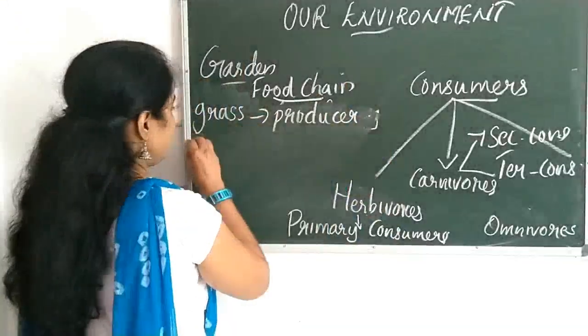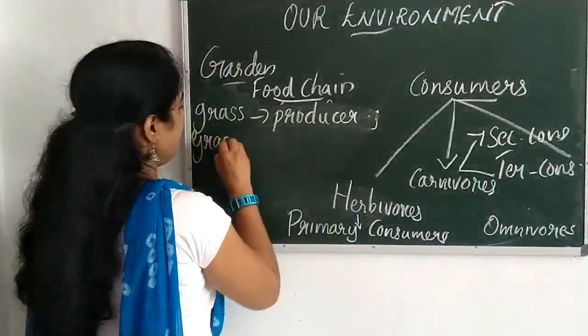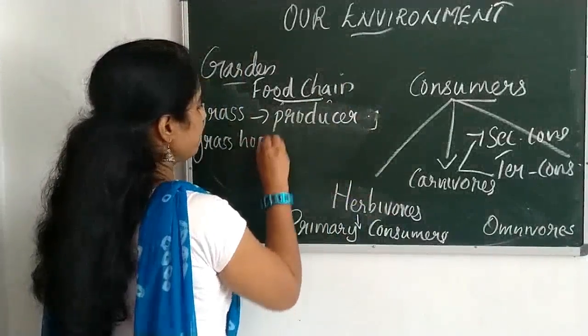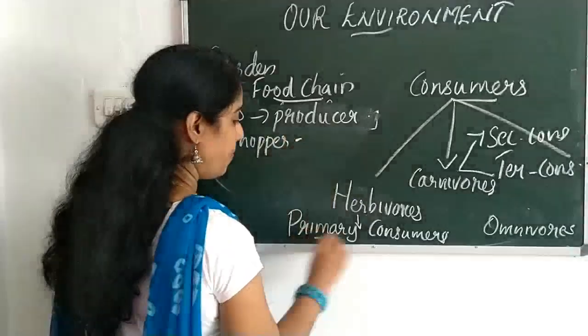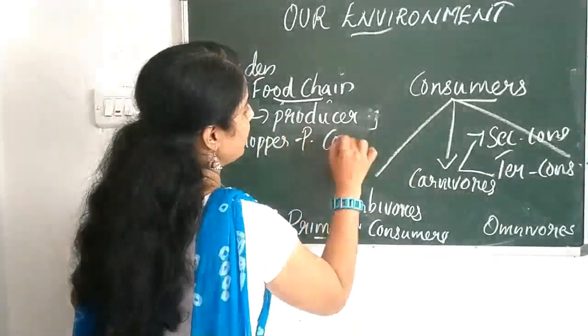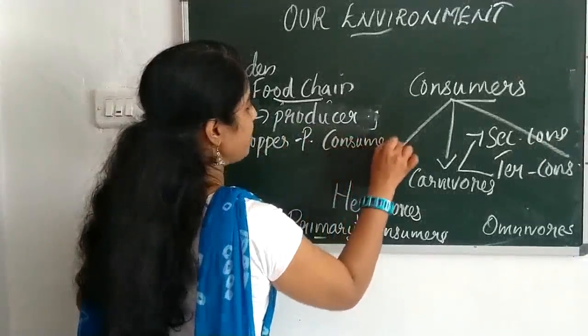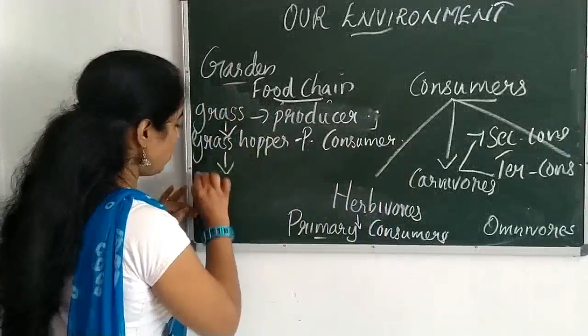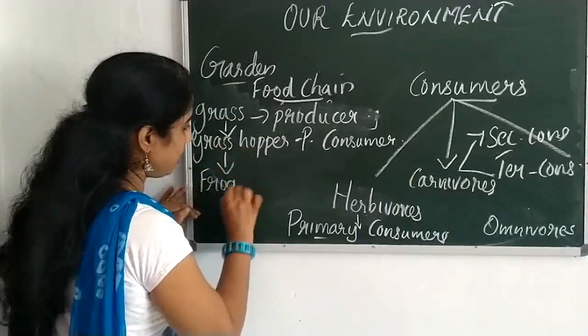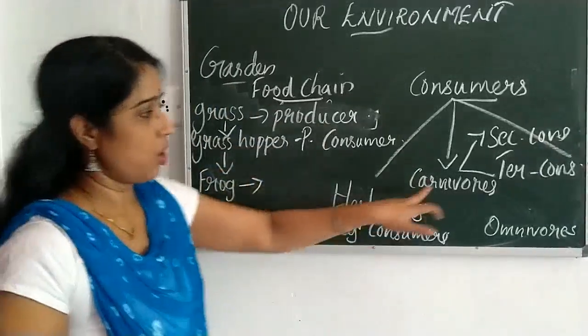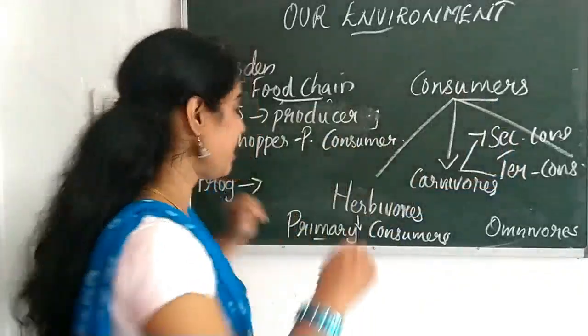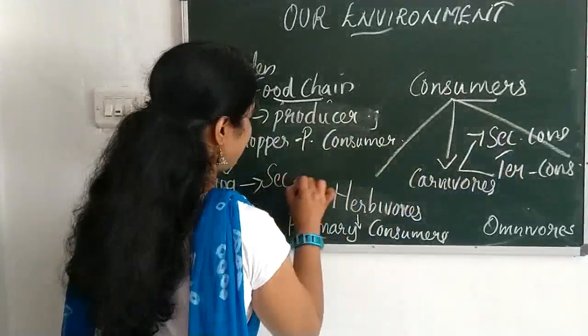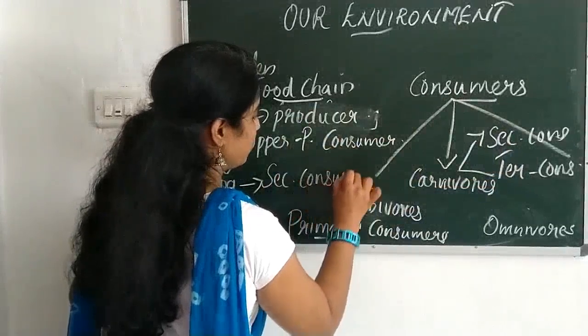Grass is the producer. What about grasshopper? It is the primary consumer. I'm writing the short form. It is the primary consumer. Grass is eaten by the grasshopper. Grasshopper is eaten by the frog. Then what about the frog? Frog, it is the secondary consumer. Frog is the secondary consumer.